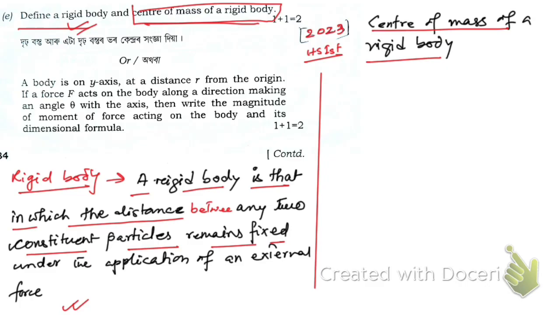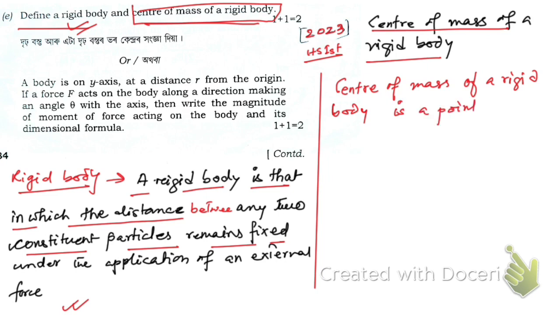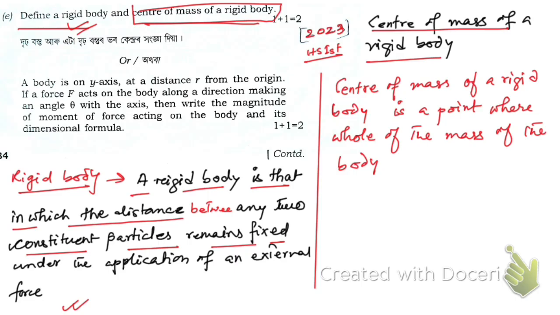Now you see, center of mass of a rigid body is a point where the whole mass of the body is supposed to be concentrated.